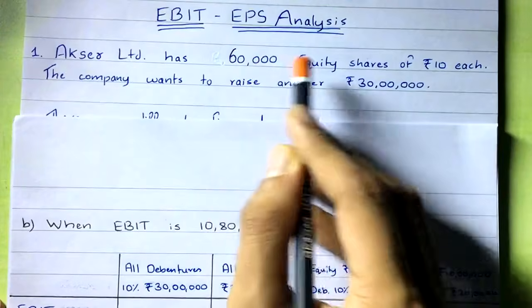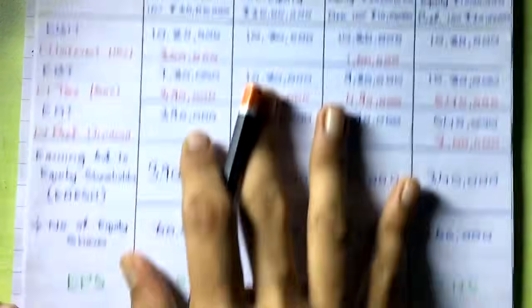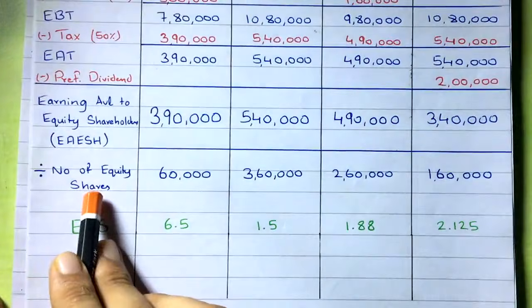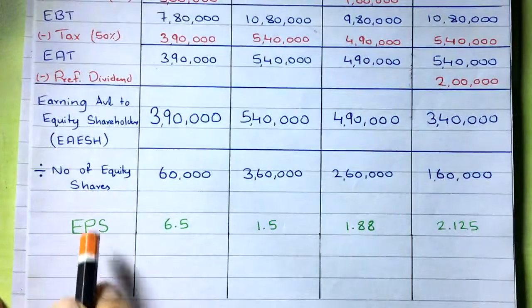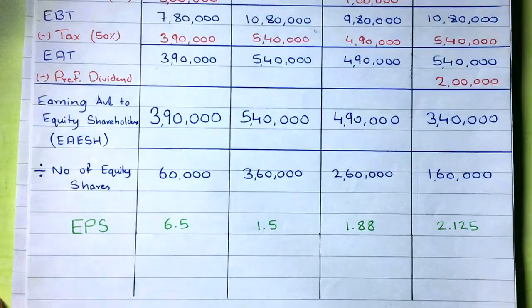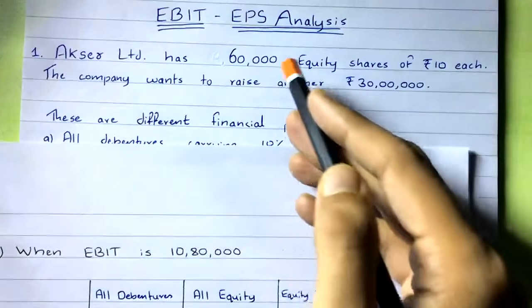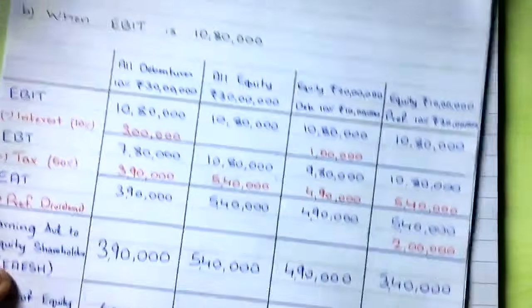Whatever shares that you have already issued, you have to take that into consideration while calculating the number of equity shares. While calculating EPS, you got to know the number of equity shares, right? So you have to calculate the number of equity shares. How many equity shares are there in each of these plans plus the already issued shares. Fine. So that is what you have to do.